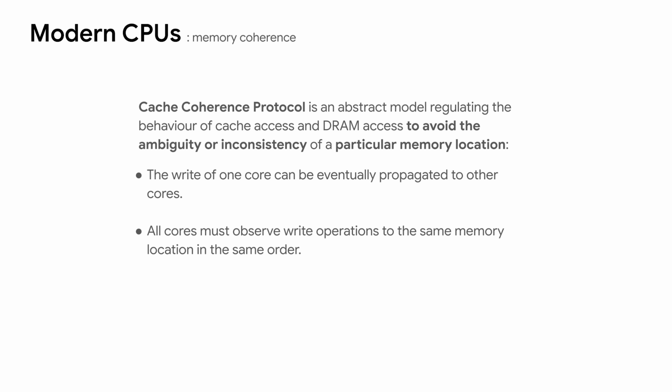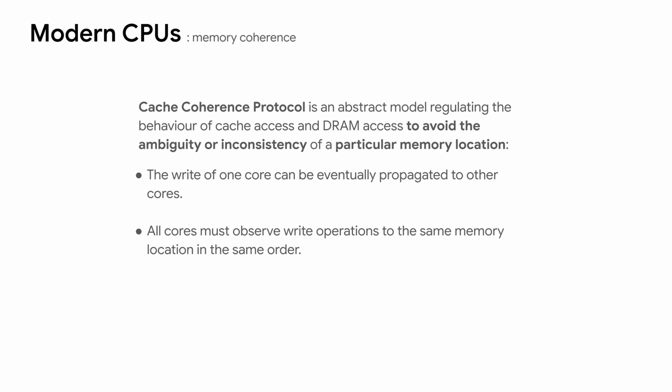Due to this, an abstract model regulating the behavior of the cache and the DRAM, which can avoid the inconsistency of a particular memory address, is necessary. Such a model is called the Cache Coherence Protocol.